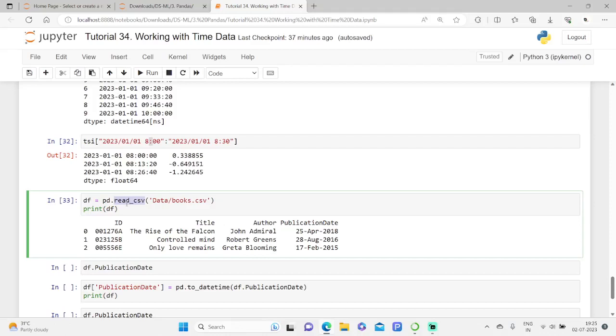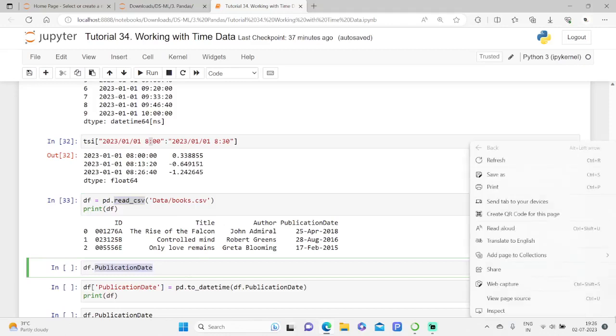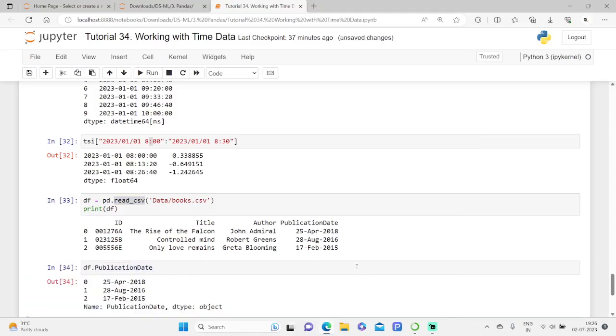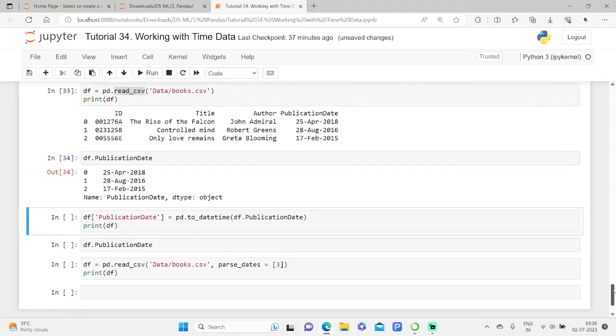Even so, you can get it done with the publication date. Kindly observe what we get here, almost the same. We have just converted to timestamps, and you can also use the to_datetime function that we already saw earlier.